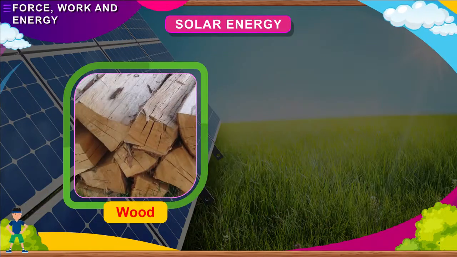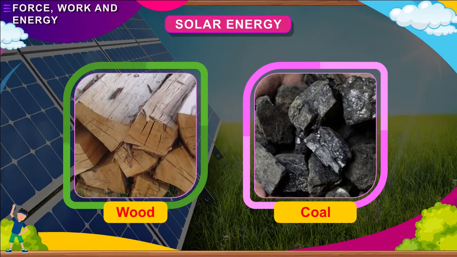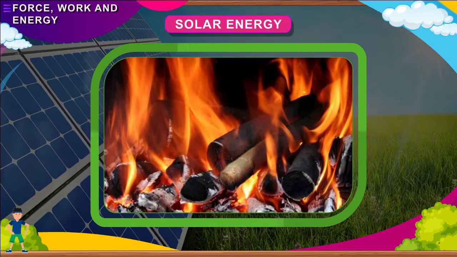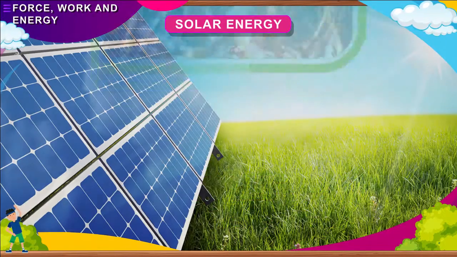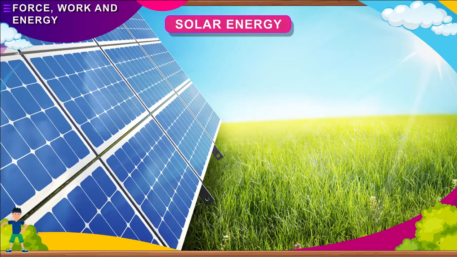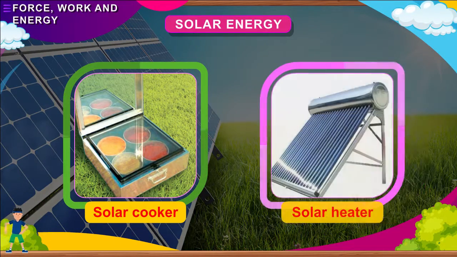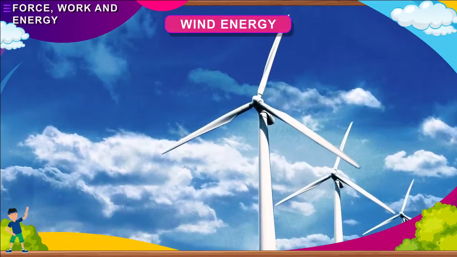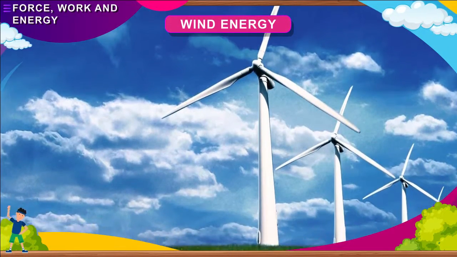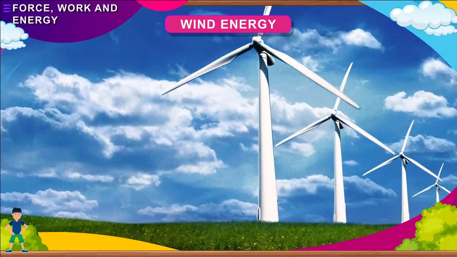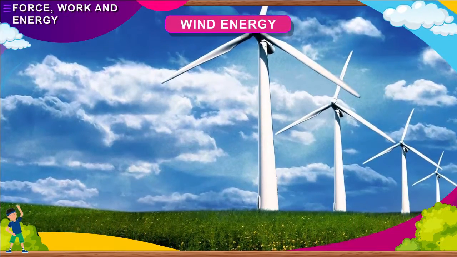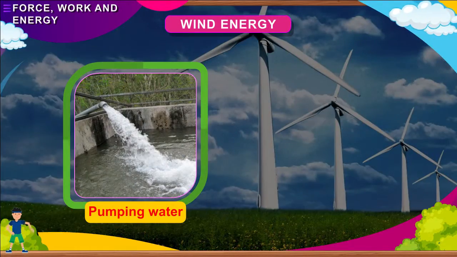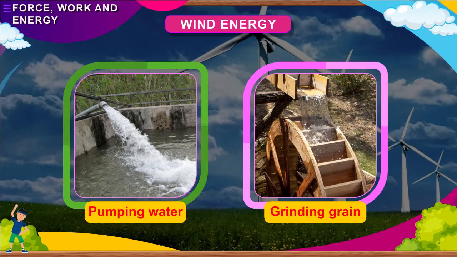We get fuels such as wood and coal from the plants. They have stored heat energy in them. Solar energy is also used in solar cookers, solar heaters, etc. Wind energy. The energy produced by the force of wind is called wind energy. It is used to do work such as pumping water and grinding grain.